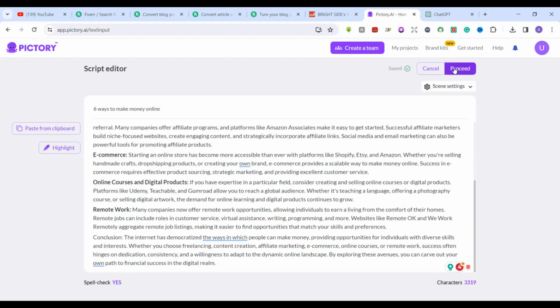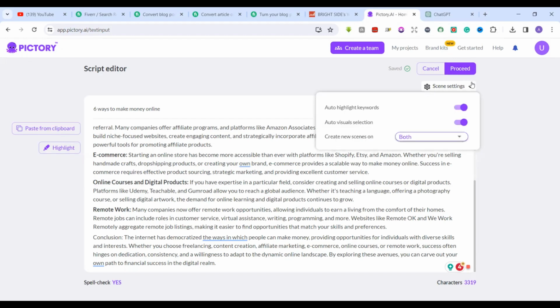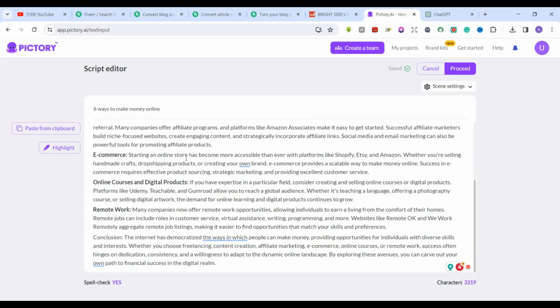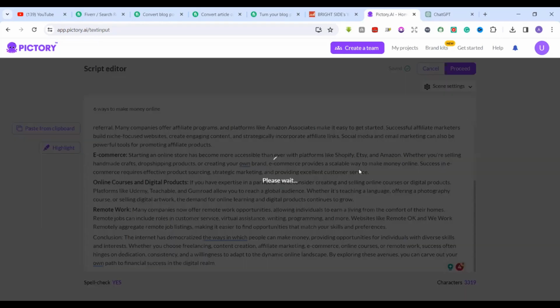On proceed, Pictory is going to turn this text into a video. There are so many templates that Pictory has, and you can also edit this once you finish. So the next thing you need to do here is to click on proceed, and when you click on proceed, you need to wait for this to turn the text into a video. Let's wait for the work to be done.